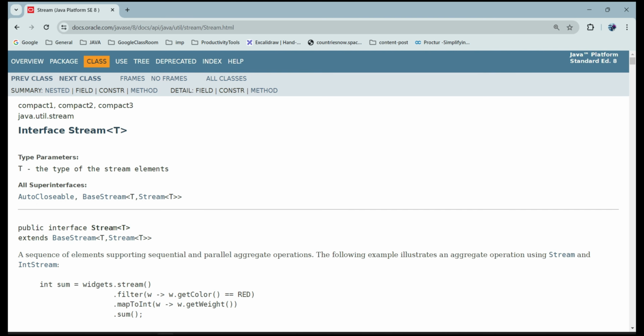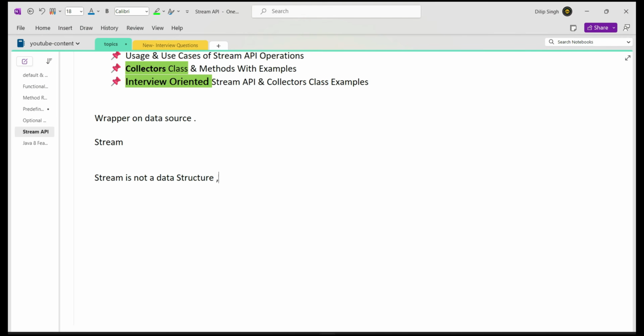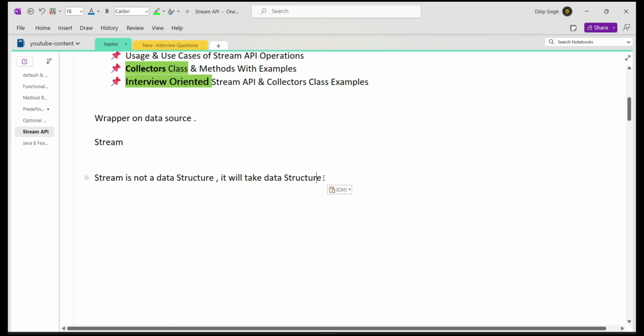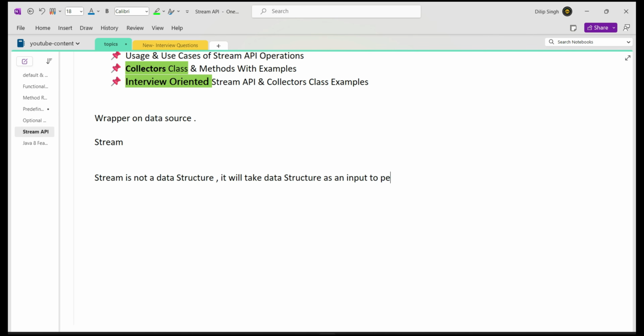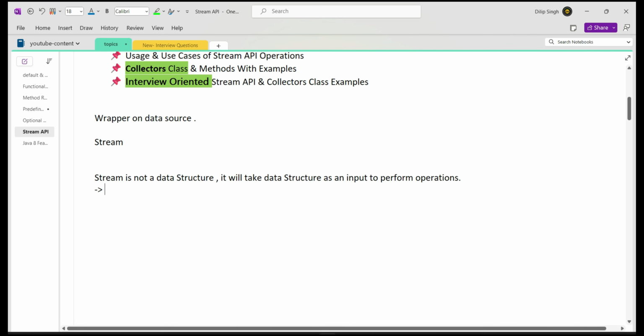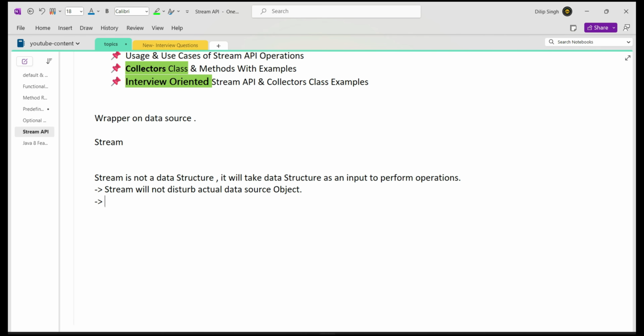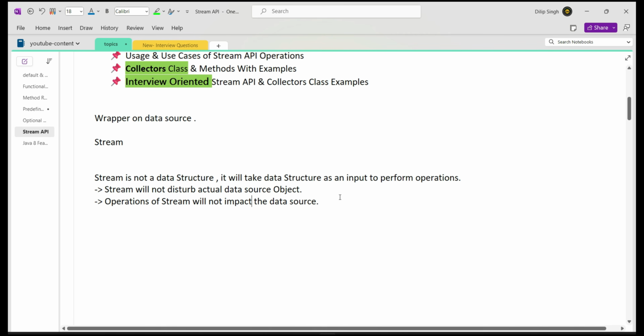Now we have to understand how a stream operates. A stream is not a data structure, but it takes a data structure as an input to perform operations. That means a stream will never disturb the actual data source object. So when we are doing operations on the stream, those are not going to impact the data source.